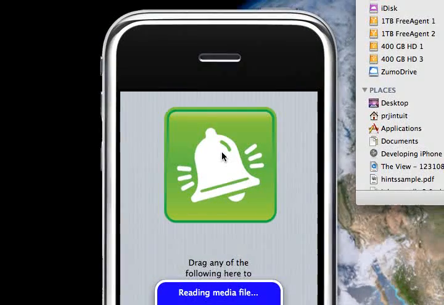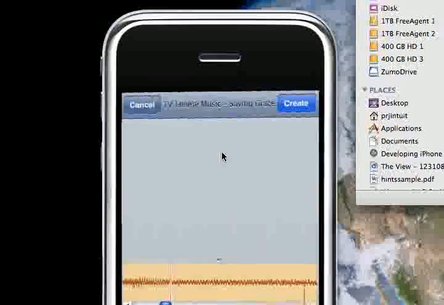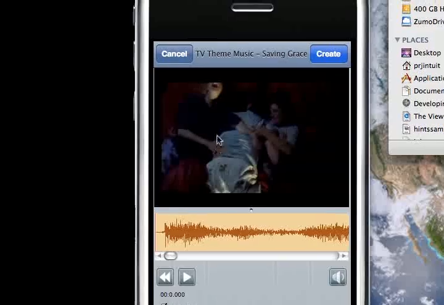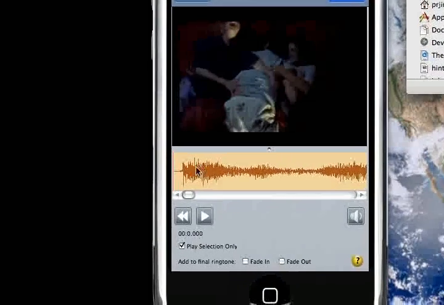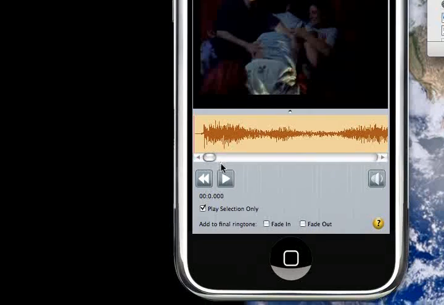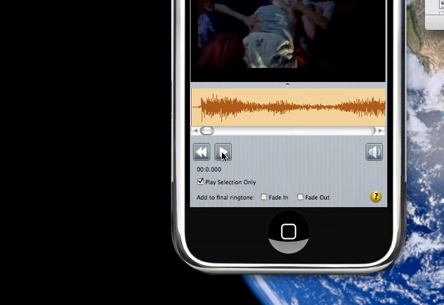So I'll drag it over there, drop it on there, and then it switches over. There we go. And because it's a video file, it shows the video and also the audio portion down here. Now I can click on the go button here and start going through the file and stop it where the ringtone is going to start, and then make a note of that and watch what happens.